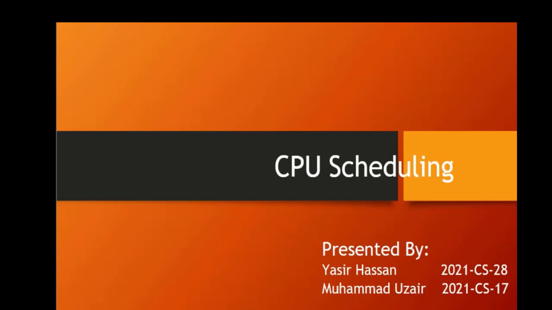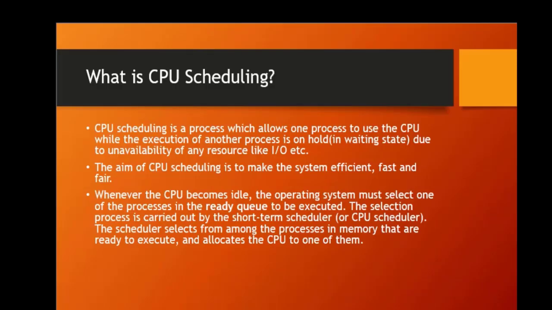Today we are going to discuss CPU scheduling. We are going to delve deeper into the topic of process scheduling. Process scheduling is a critical component of operating system design, and it's responsible for the efficient allocation of system resources to various processes. In this presentation, we will discuss the basics of process scheduling, its importance, and the different scheduling algorithms and their implementation.